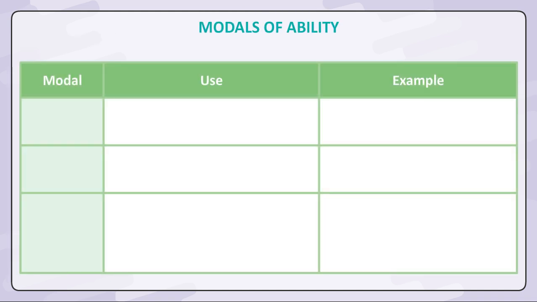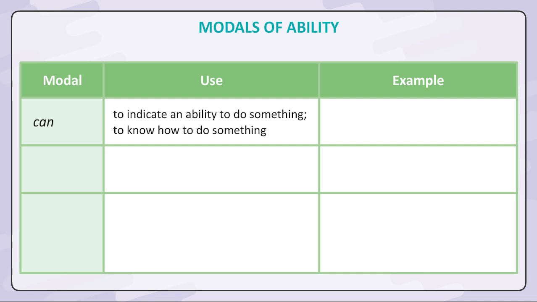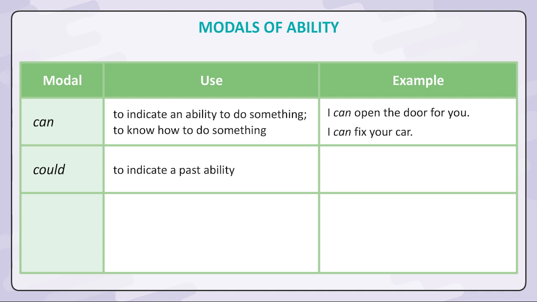Modals of ability. Modal, use, example. Can, to indicate an ability to do something, to know how to do something. I can open the door for you. I can fix your car. Could, to indicate a past ability. We could dive into the pool in our childhood.